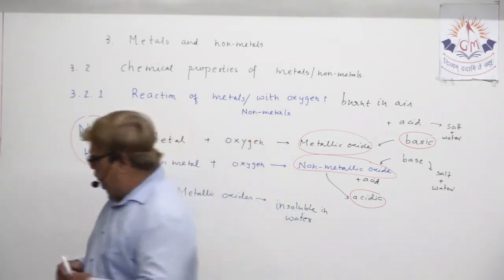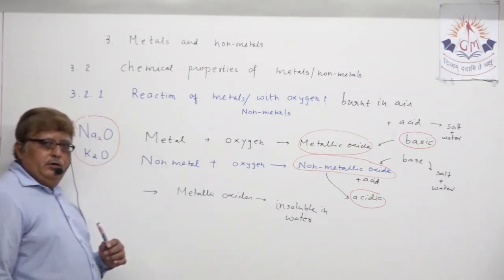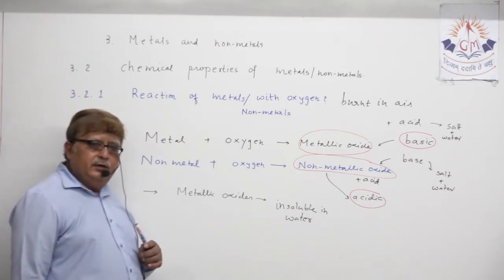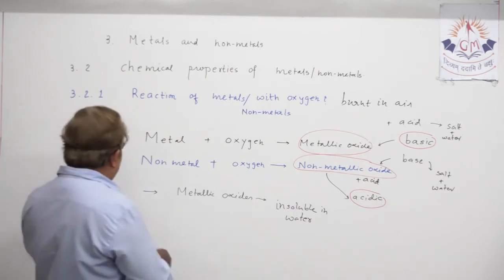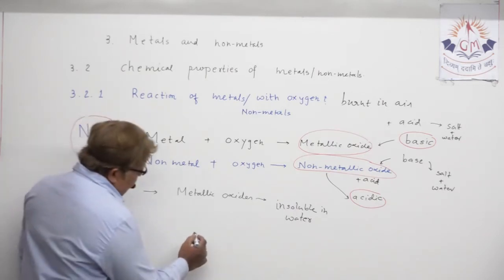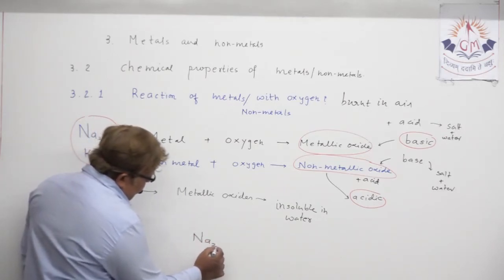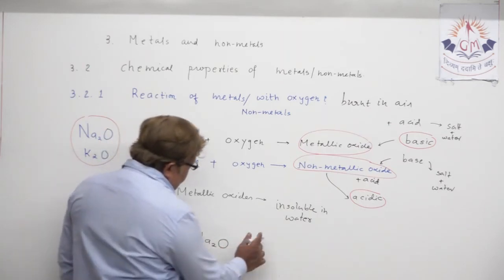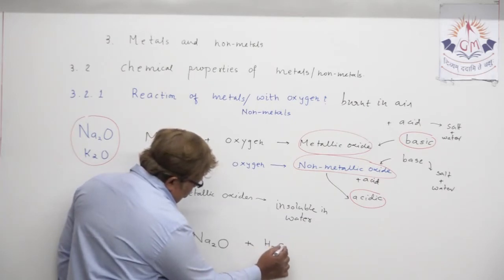So if you take sodium oxide or potassium oxide, because they are soluble in water, if you just dissolve them in water, let us write the equation. Sodium oxide, suppose you dissolve it in water, H2O.